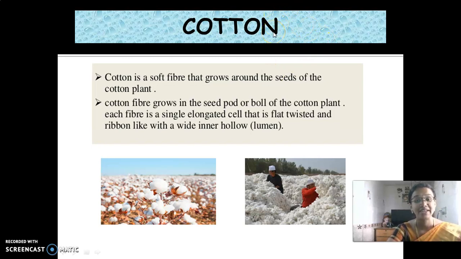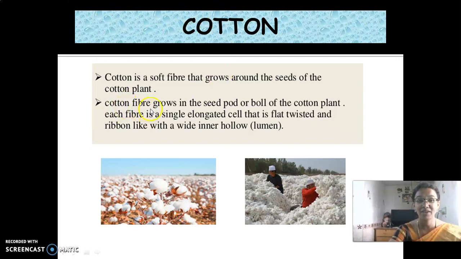Cotton is a natural source of fiber which comes under the category of plant. Look at here. Cotton is a soft fiber that grows around the seeds of the cotton plant. Have you seen cotton, children?